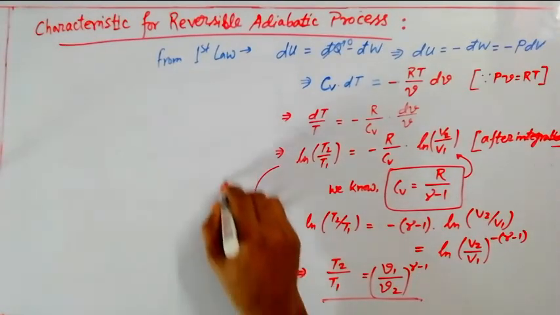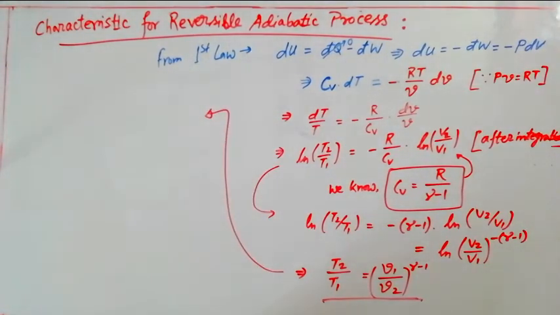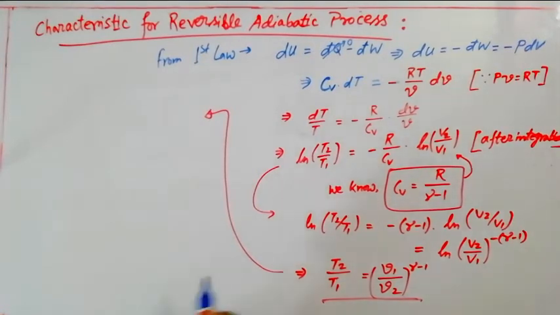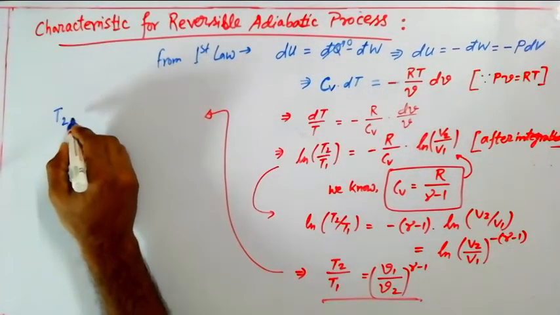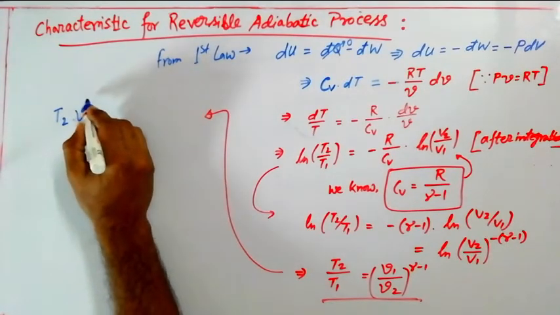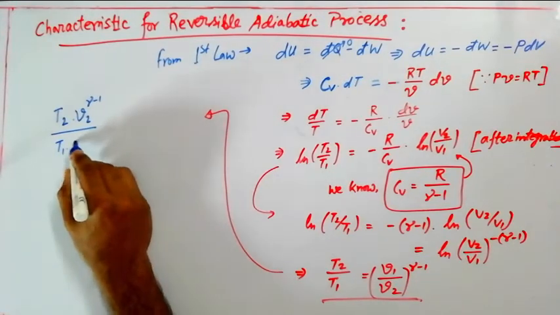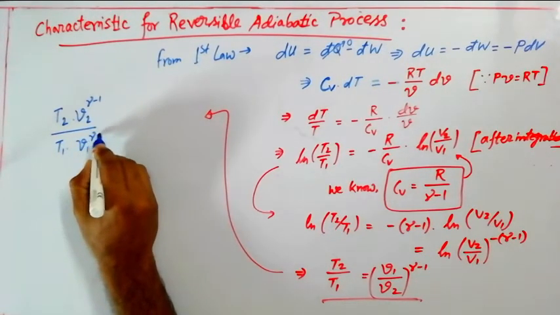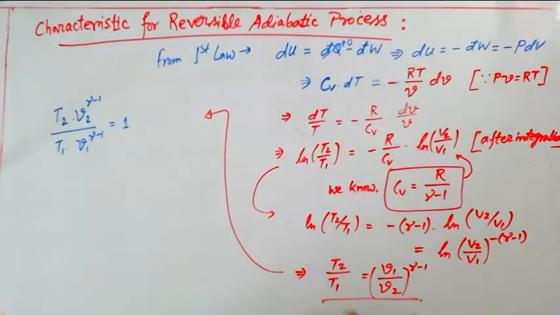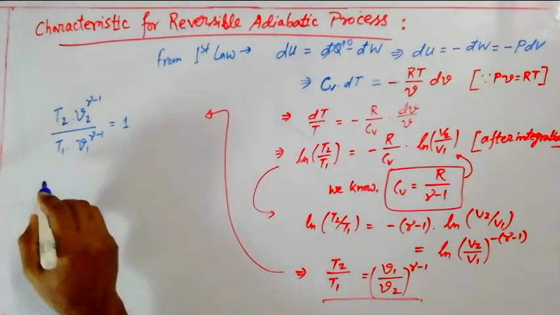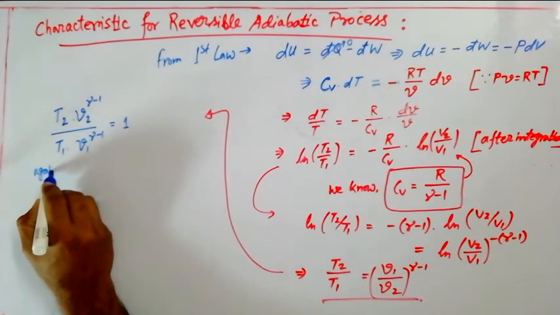Okay, so from there I am coming in this side. So from there I can write that expression like this also: T2 V2^(gamma-1) by T1 V1^(gamma-1) is equal to 1. I have just done a cross multiplication, so it will look like this. Okay, so from there again we know that for a gas law,